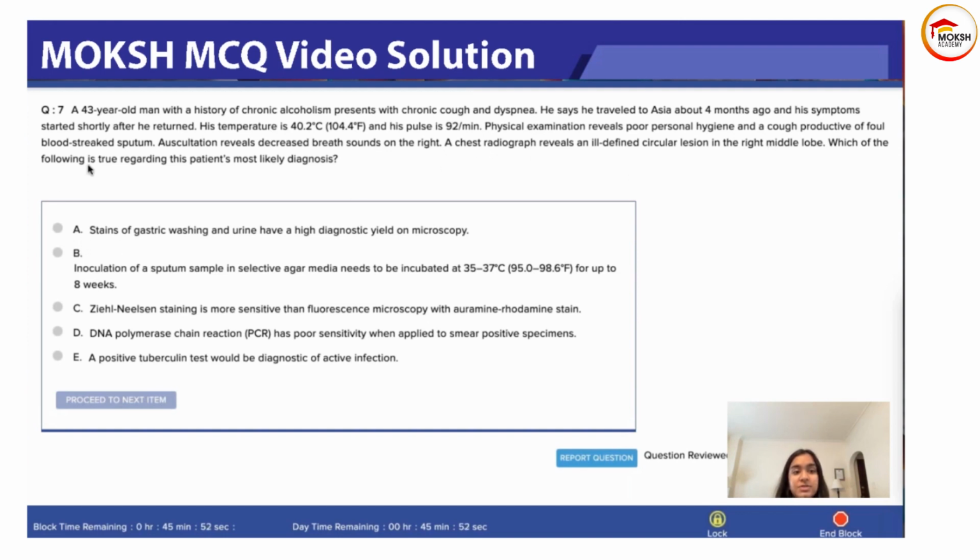Which of the following is true regarding the patient's most likely diagnosis? So what do you think is the diagnosis, and what would we do about it? So stains of gastric washing and urine have a high diagnostic yield on microscopy. Inoculation of a sputum sample in selective agar media needs to be incubated at 35 to 37 for 8 weeks. The Zn stain is more sensitive than microscopy. The DNA PCR has poor sensitivity when applied to smear positive specimens, or a positive tuberculin test would be diagnostic